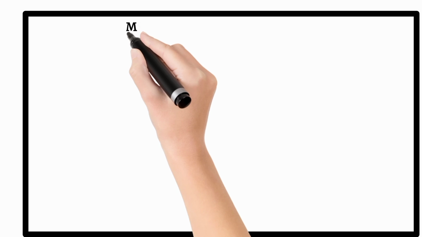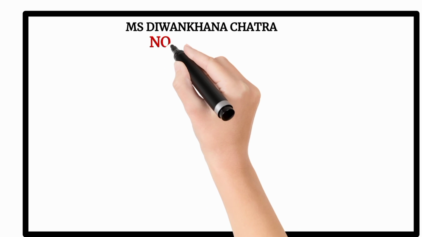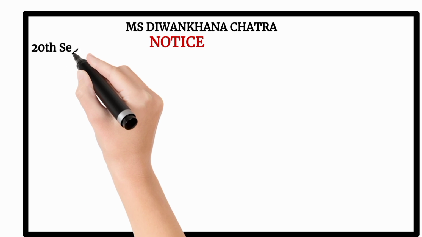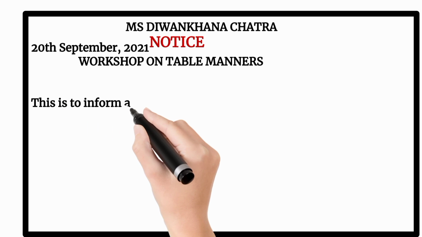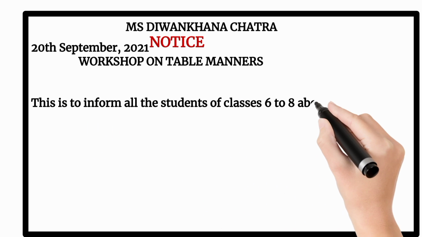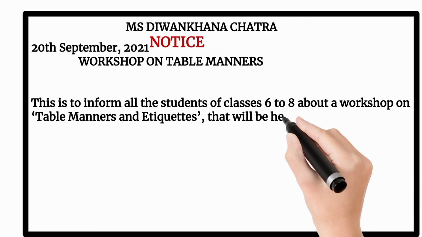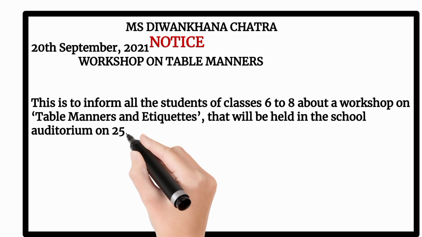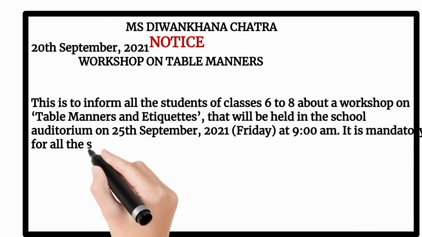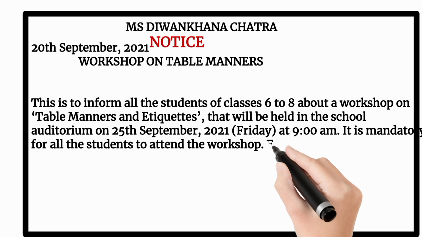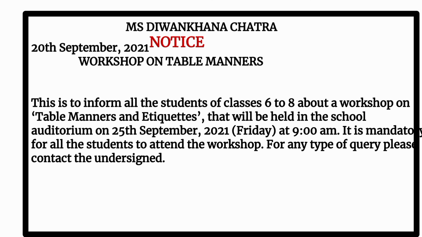तो सबसे पहले आपको क्या करना है, you will draw a box, rectangular box. फिर आप लिखेंगे name of the organization, MS दीवान खाना छतरा। फिर नोटिस को आप बोल्ड में लिखेंगे, notice. फिर आपने डेट दिया 20 सितंबर 2021। अब हेडिंग देखें आप, workshop on table manners. This is to inform all the students of classes 6 to 8 about a workshop on table manners and etiquettes that will be held in the school auditorium or premises on 25th September 2021, Friday at 9 a.m. It is mandatory for all the students to attend the workshop. For any type of query, please contact the undersigned.